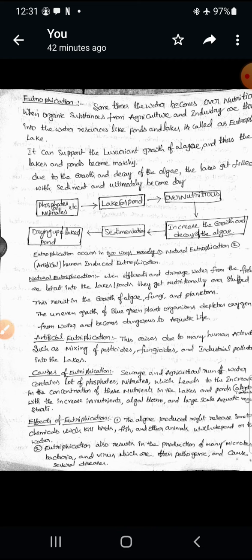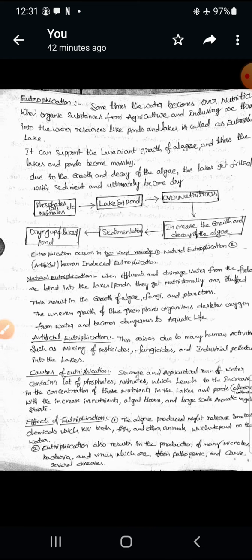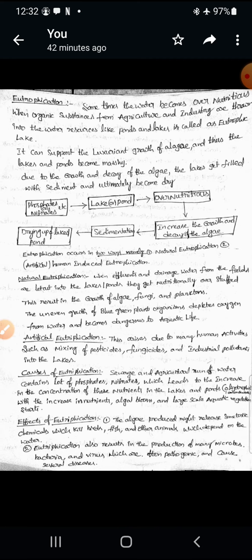If you want to remove the phosphates from the water, we should use substances like aluminum, sodium aluminate, alum or lime. By these chemicals we can remove the phosphate by the chemical precipitation process.